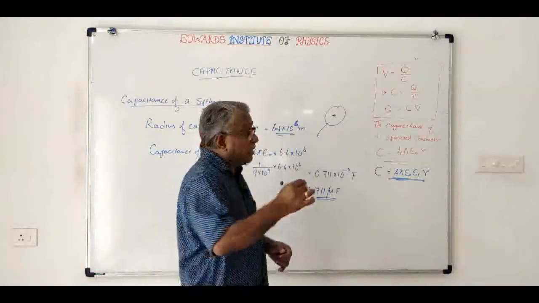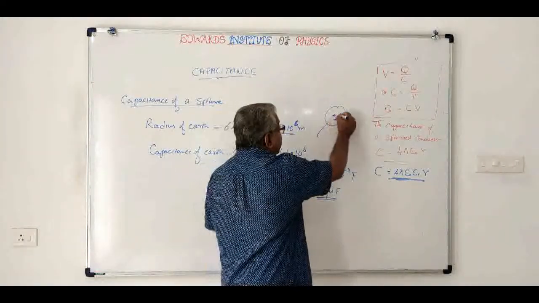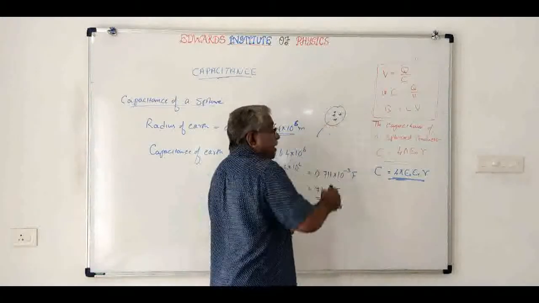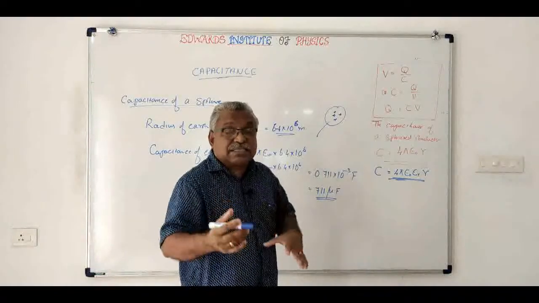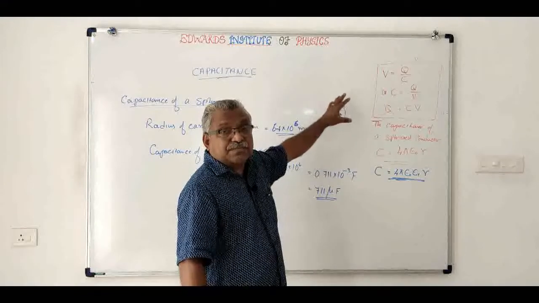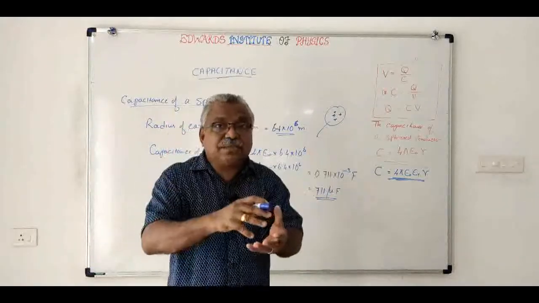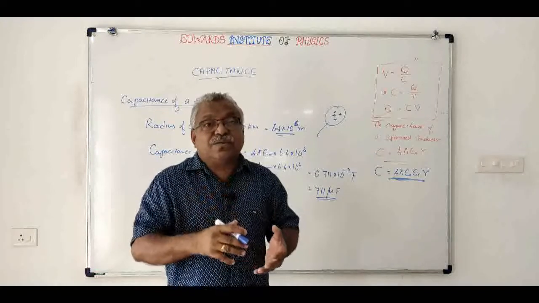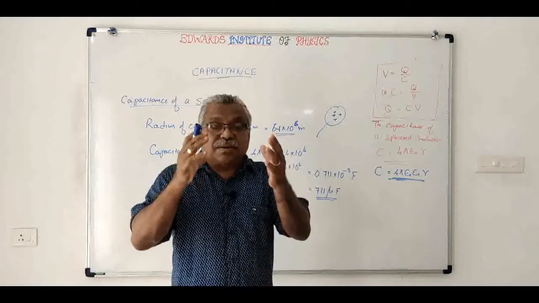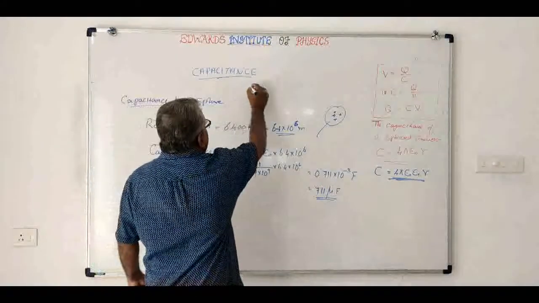When I bring the second charge, I have to do some work. When I bring the third charge, I have to do more work. Fourth charge, like that. That external work done is stored as the potential energy in this capacitor. So a capacitor is equivalent to a battery. We are storing energy into it. So that is the use of capacitors. A capacitor is a device used to store energy.